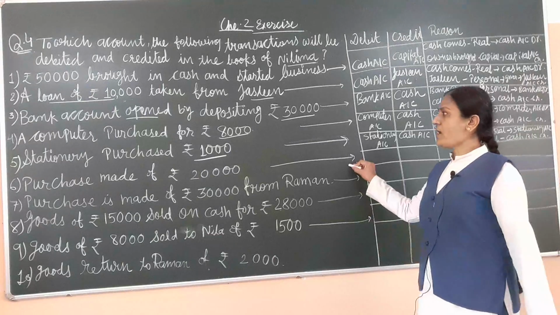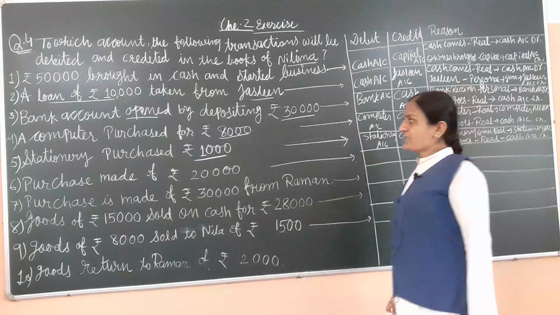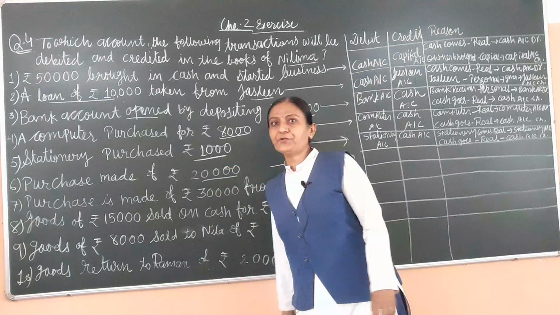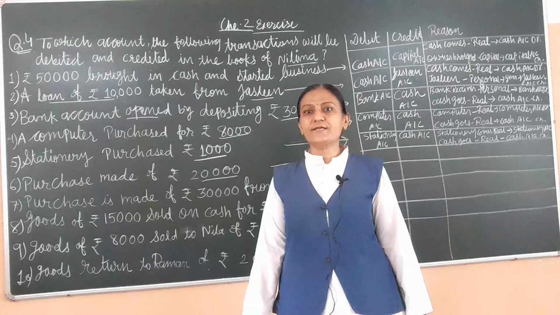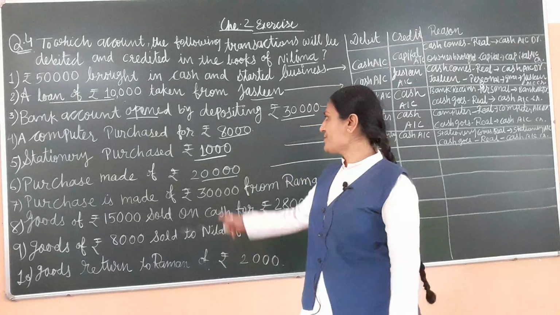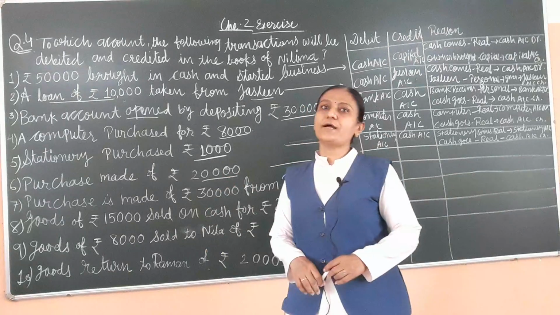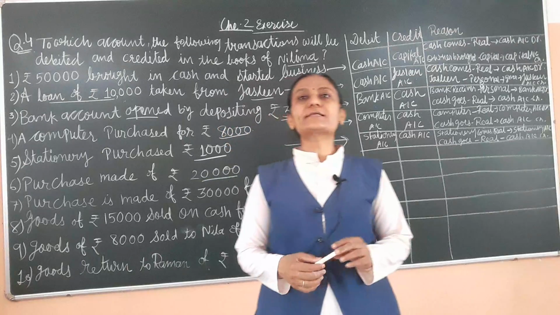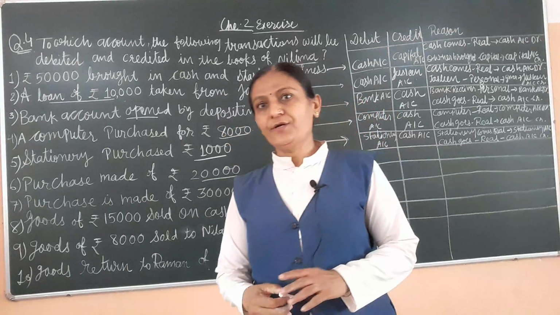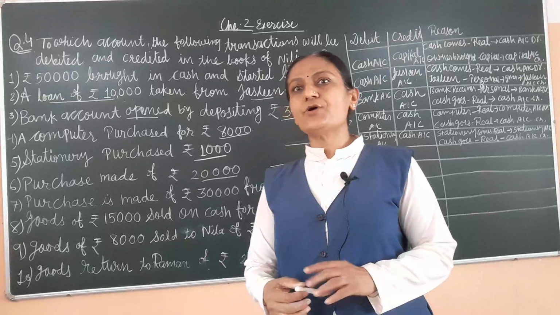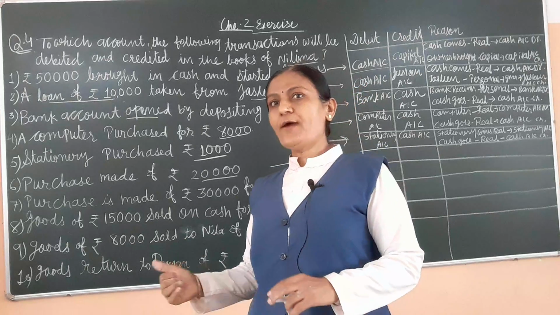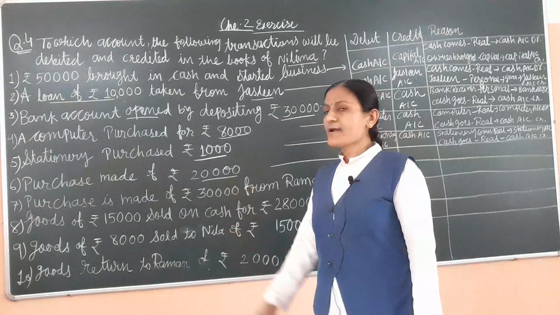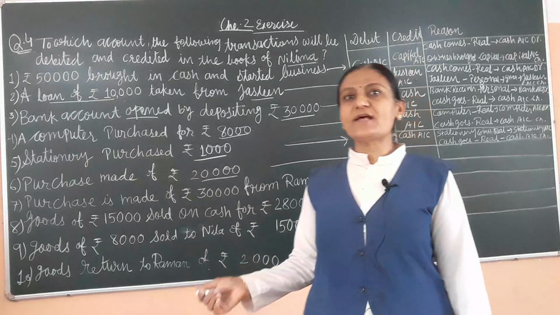Now sixth one, purchase made of rupees 20,000. It means goods purchased of rupees 20,000. When purchase the goods, at that time goods comes in the business unit, and goods is also an asset. So we have to use the real account, and here cash goes because it is a cash transaction.